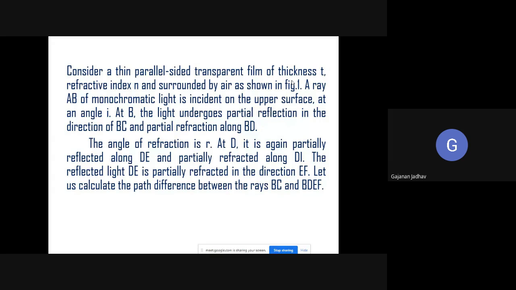The path difference between those reflected and refracted rays, or we can say the transmitted light, because at the beginning I told you that reflected light and transmitted light play a very important role in a plane parallel thin film for interference. So let us find out the path difference between the rays BC and BDEF.